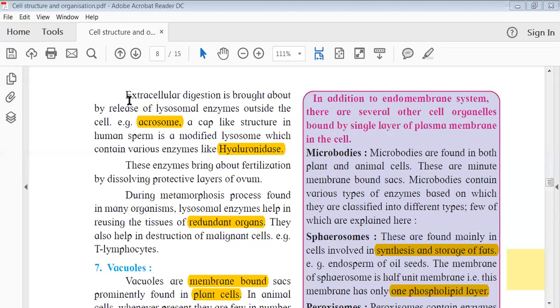But when I say endomembrane system, one point I had mentioned is that these organelles are actually in contact with each other. They are coordinating with each other to complete any particular task. As I mentioned, a vesicle comes out of the endoplasmic reticulum, goes to the Golgi, and then gets processed further. So they are kind of interdependent on each other. They are not independent, but interdependent. And such membranes are attached to each other.